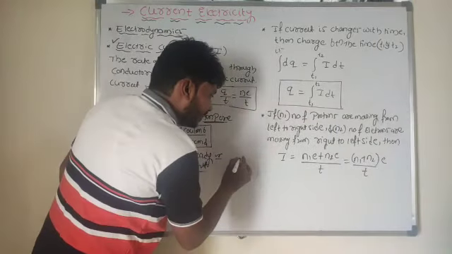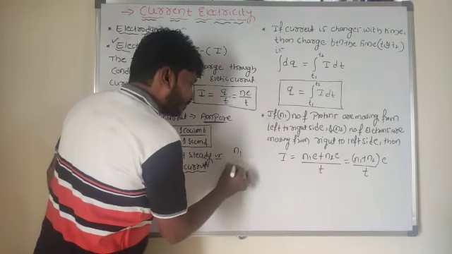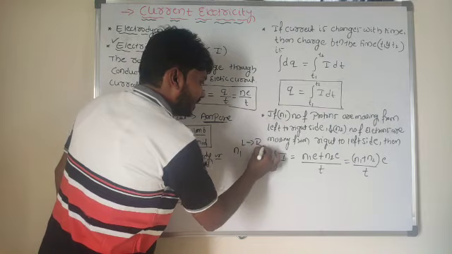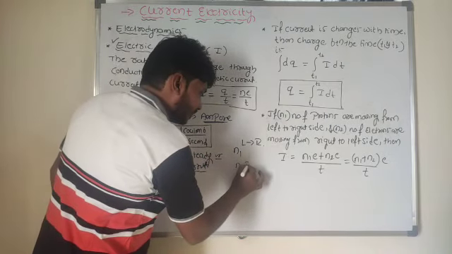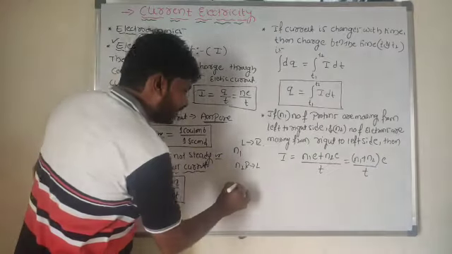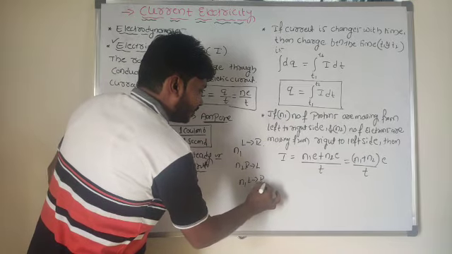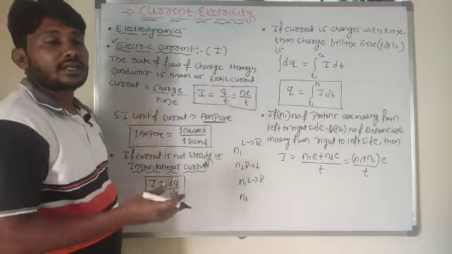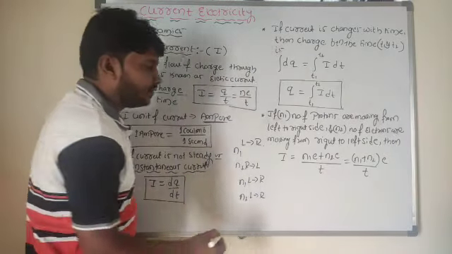This is the equation applicable when n1 number of protons are moving from left to right side, and n2 number of electrons are moving from right to left side. Suppose it gets interchanged, and n1 number of electrons are moving from left to right side, and n2 number of electrons are also moving in the same direction, left to right. Then what is the expression?